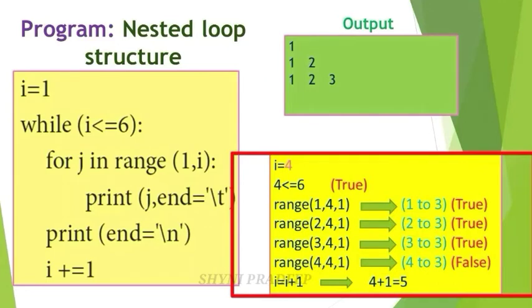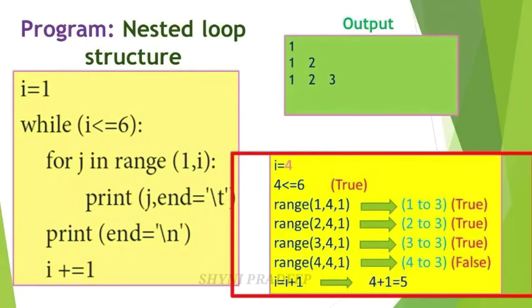Okay. So this condition is also true. Here j is equal to what? 3. Here you have to print 3 because print j. Okay. And next, end is equal to \t. Give some white space here. And next range. Update one value. So this 3 becomes 4. 4 and 1. So 4 minus 1, 3.